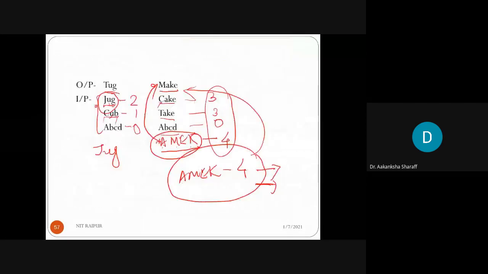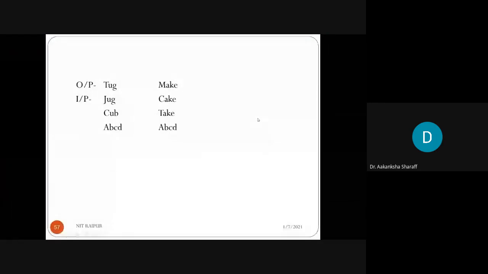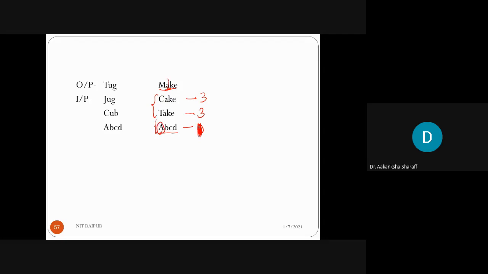Suppose the word make is there and its two solutions are cake and take. What should the parent be for making this child, make? Here for A, B, C, D the fitness value is 0, cake is 3, take is 3. Clear? Sorry, for this A, B, C, D the fitness value is 1. Here A matches with this A, this A, this A. So the fitness value of ABCD is 1.